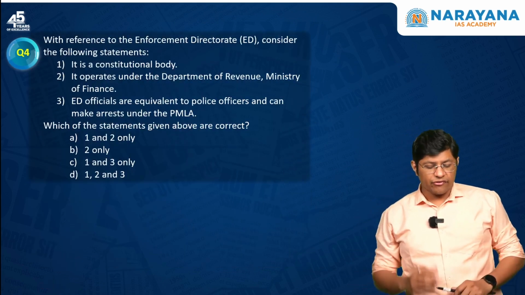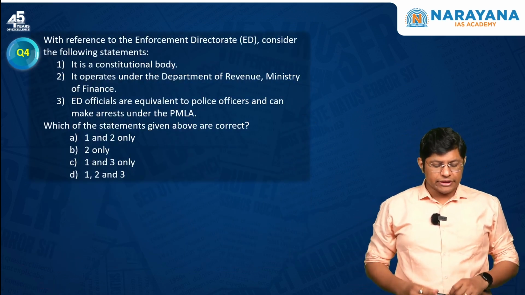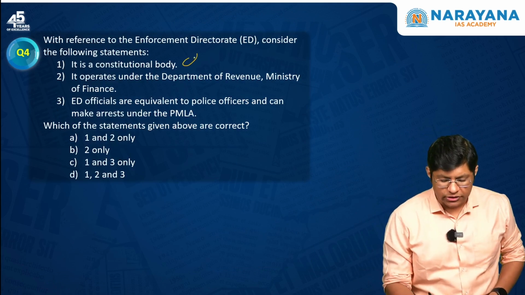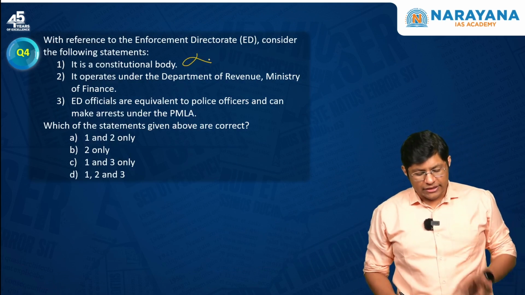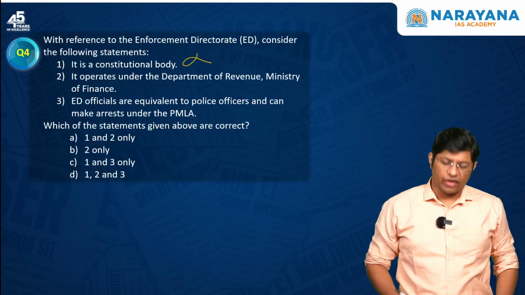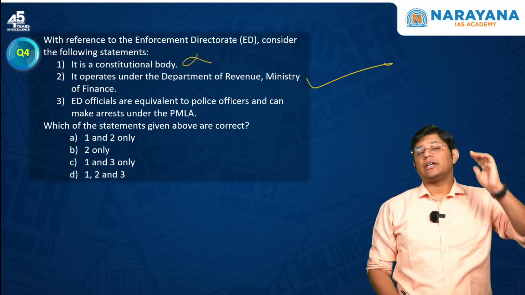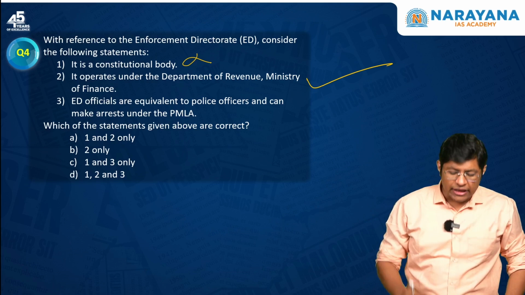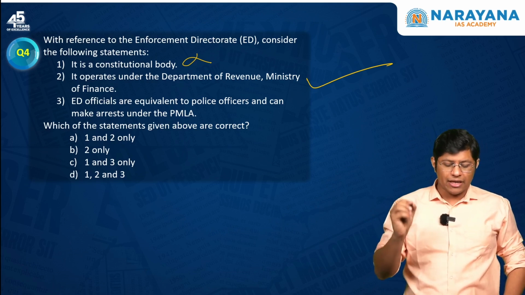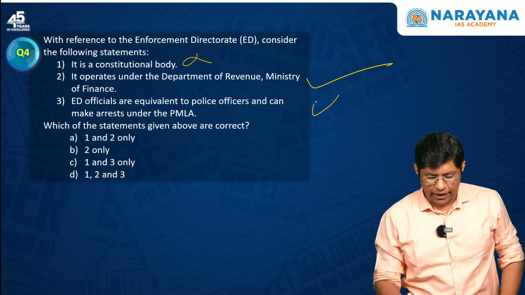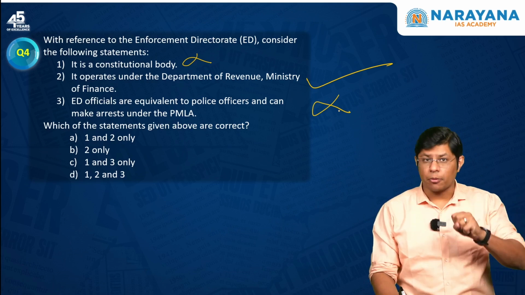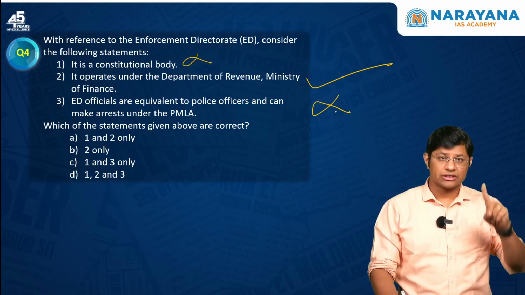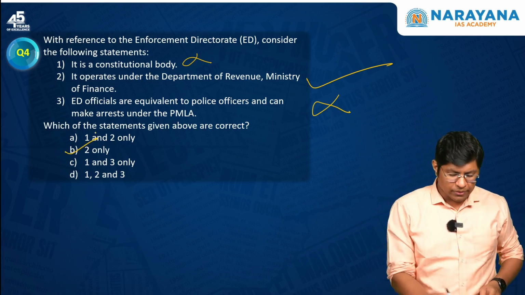Next, with reference to ED: it is a constitutional body. No, it is not a constitutional body. It operates under the Department of Revenue, Ministry of Finance. Yes. First, it was under the Department of Economic Affairs, now the Department of Revenue. ED officials are equivalent to police officers and can make arrests under the PMLA. No, they cannot make arrests. They can seize the property, but they cannot arrest. So the third statement is also incorrect. Option B seems to be the correct one.